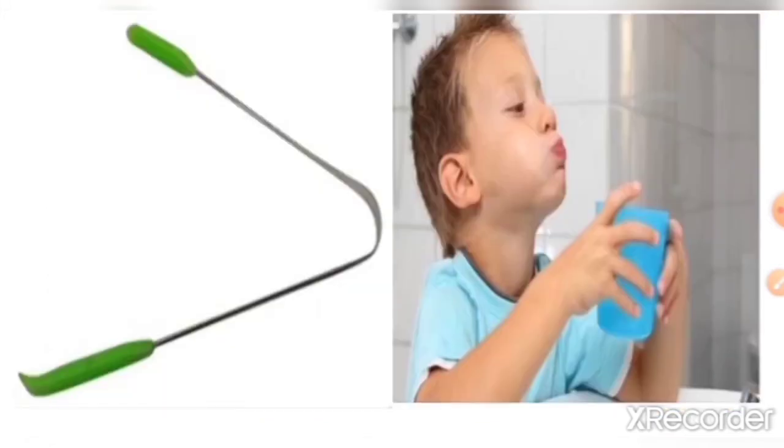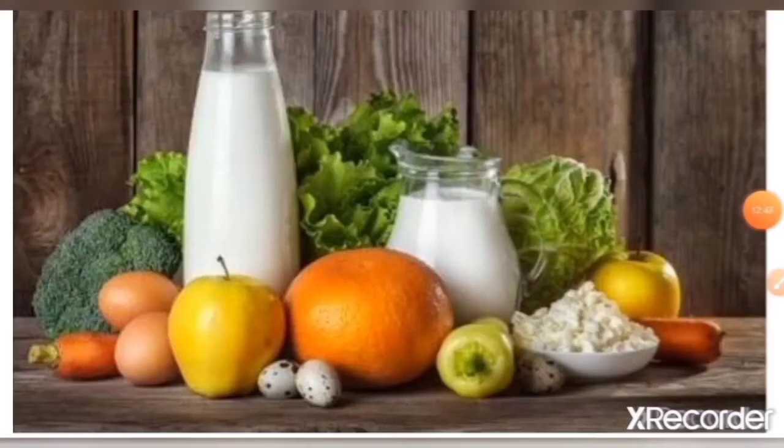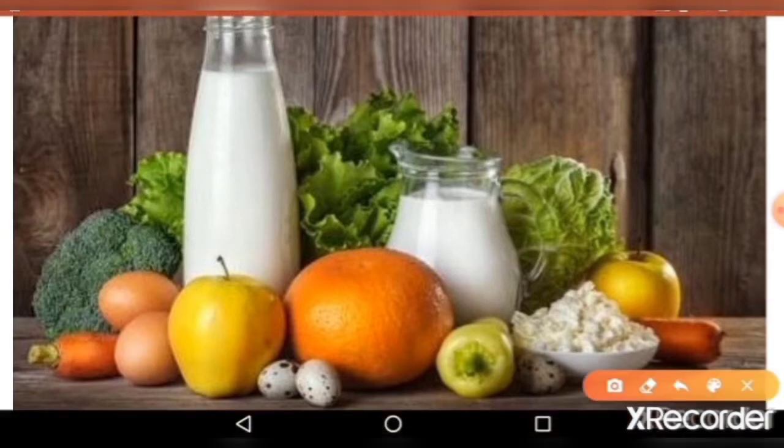Rinse your mouth well after meals. It cleans all the waste things from our mouth. Eat food that is healthy for teeth and gums. For example, milk, eggs, curd.